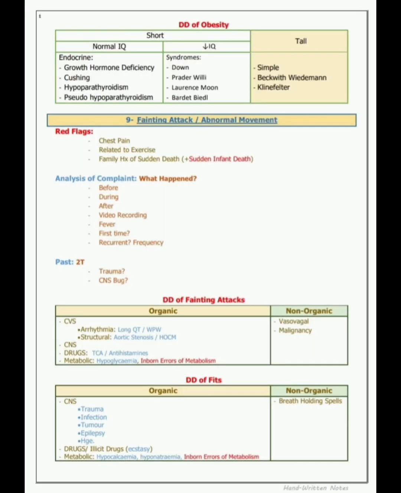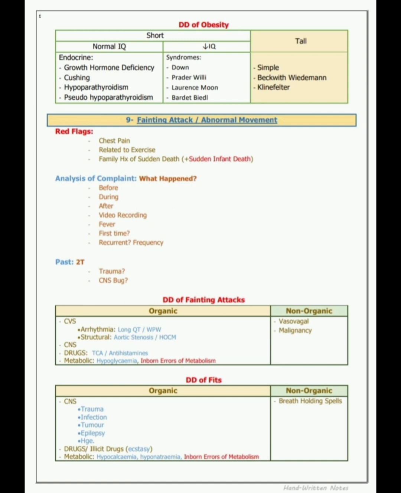DD of obesity. When a patient complains of obesity as the chief complaint, what are the DD that come to our mind? If short and obese, normal IQ and decreased IQ. So normal IQ, short and obese persons have endocrine causes like growth hormone deficiency, Cushing syndrome, hypoparathyroidism and pseudohypoparathyroidism. Decreased IQ occurs in syndromes, that is easy to remember: Down syndrome, Prader-Willi syndrome, Laurence-Moon-Biedl syndrome and Bardet-Biedl syndrome.